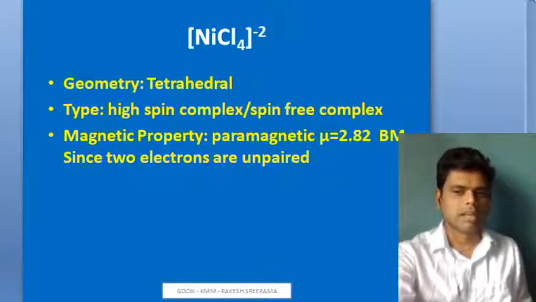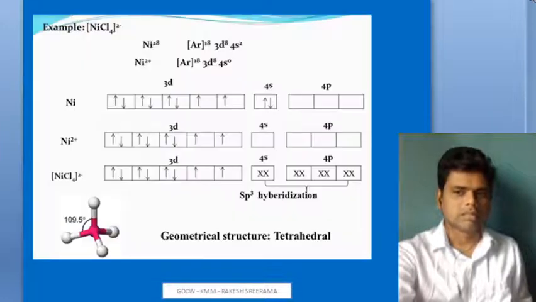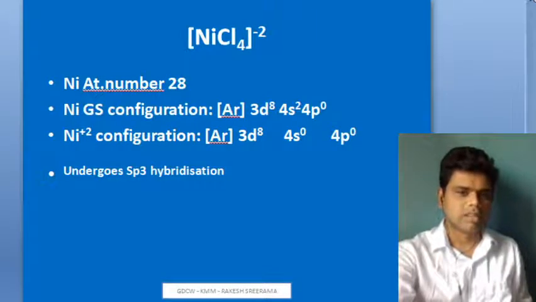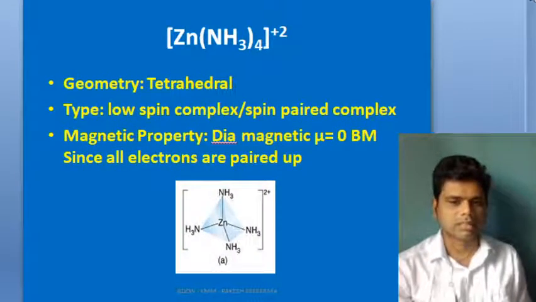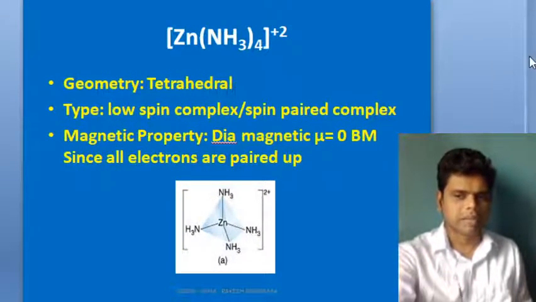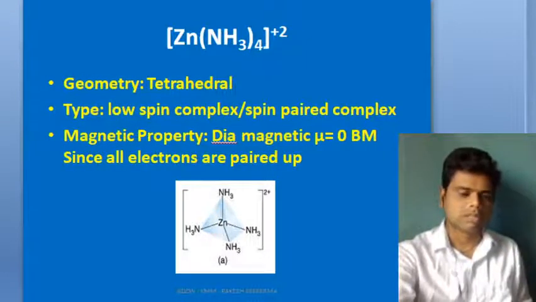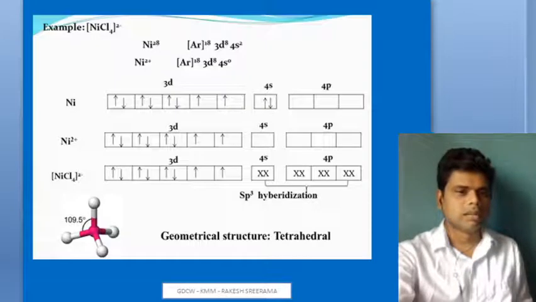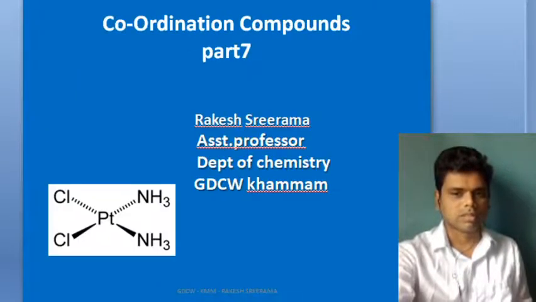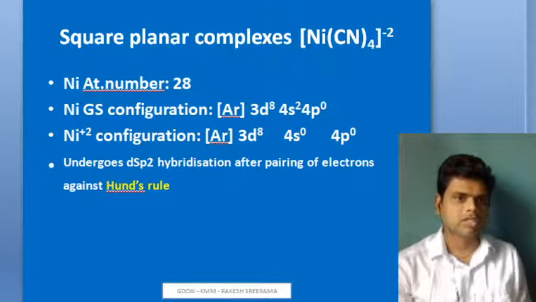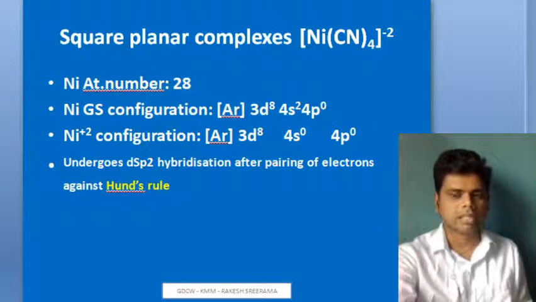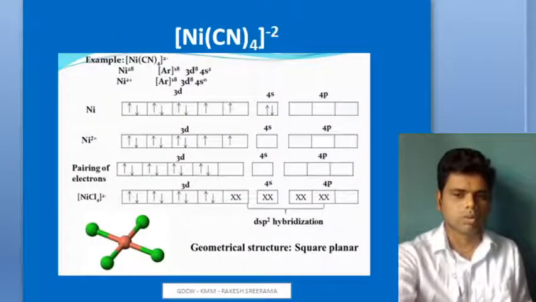At the end of each complex we try to answer what the geometry is, what type of complex it is, and its magnetic property. Usually in tetrahedral complexes the hybridization is sp3, and in square planar complexes you have dsp2 hybridization, isn't that so?